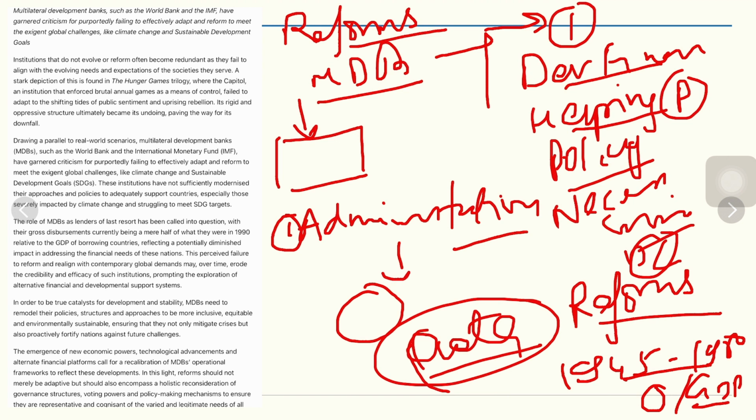So it has become even half of the amount of funds that they used to provide at the time as compared to the GDP. So that is also one of the reforms required. What is being done? So we will understand what is being done. First of all, the latest fiasco is like, or latest episode of why the reforms are required.